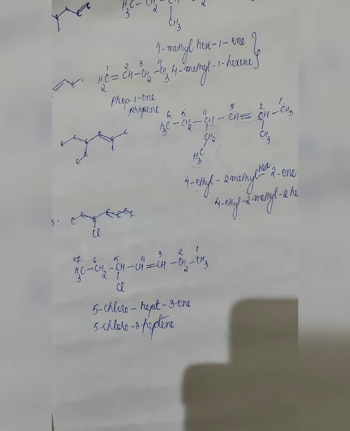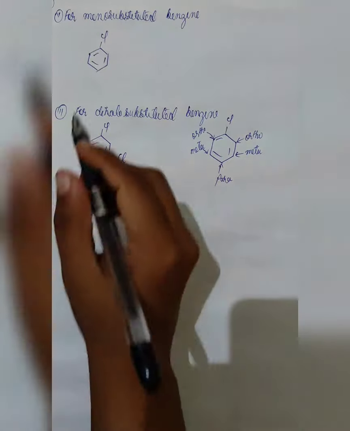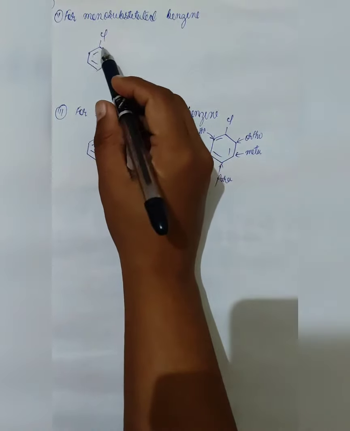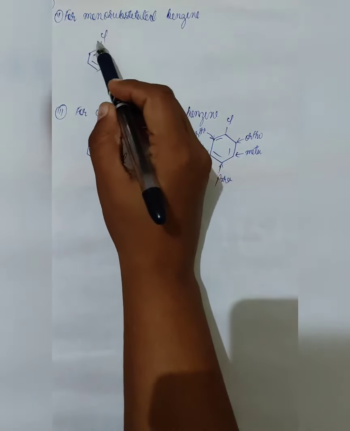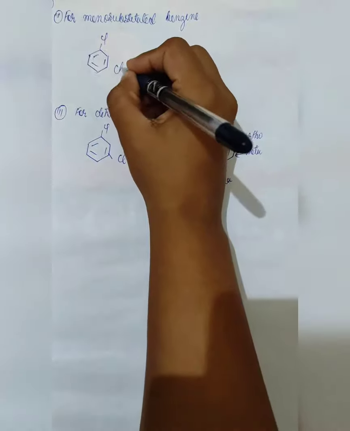Now, this naming of the carbon chain or nomenclature will become familiar only when you keep on practicing. Let us see how can we name monosubstituted benzene. In case of monosubstituted benzene, the common name and IUPAC name is the same. Here, first you will name the halogen followed by the benzene. Here, we need not put any number, directly the name will be, since it is benzene and it is chlorine, we always refer the halogen as halo, so the name will be chlorobenzene.